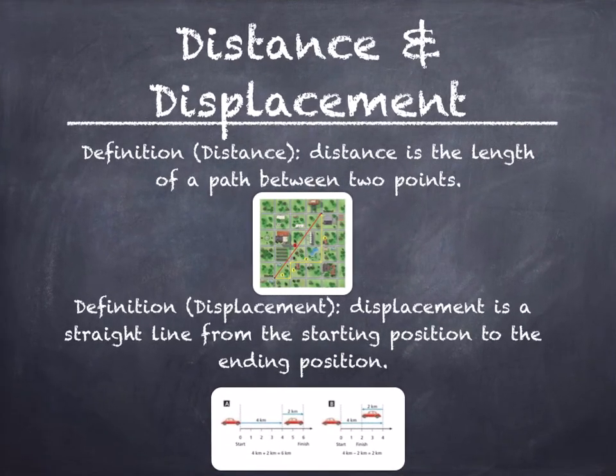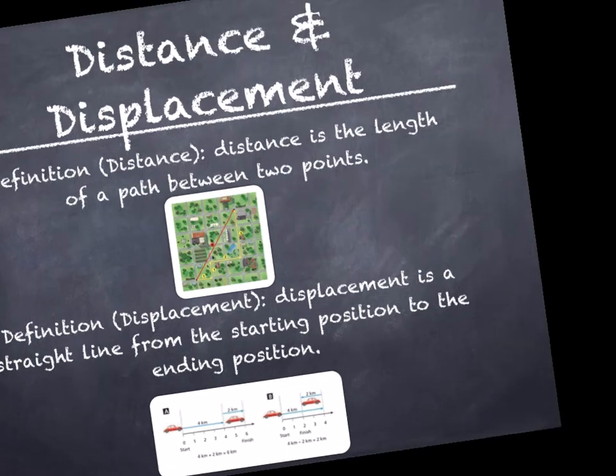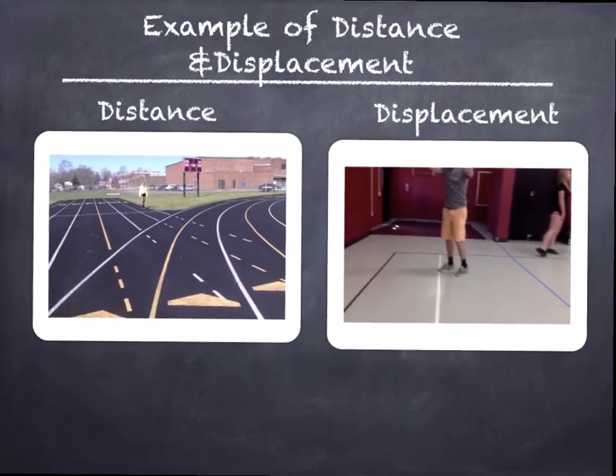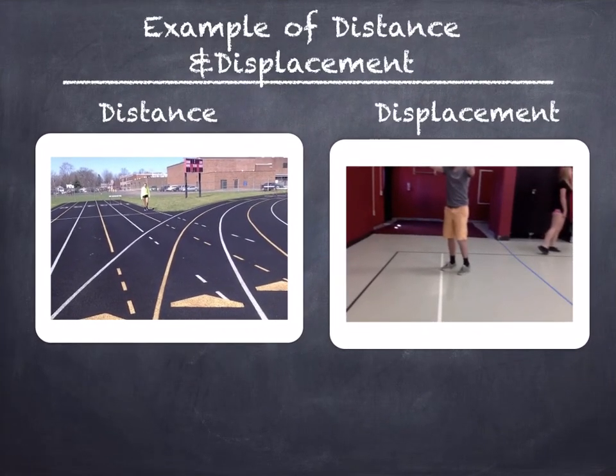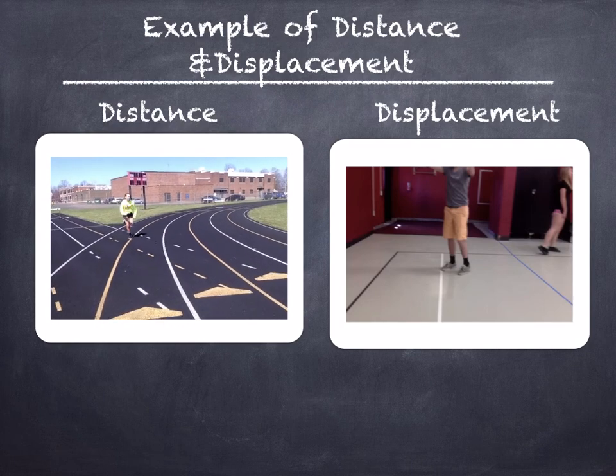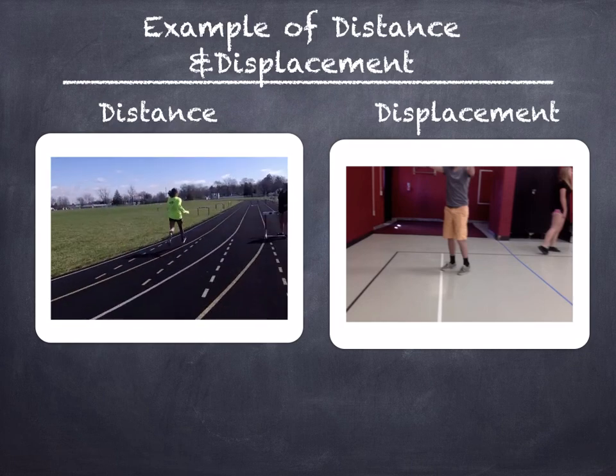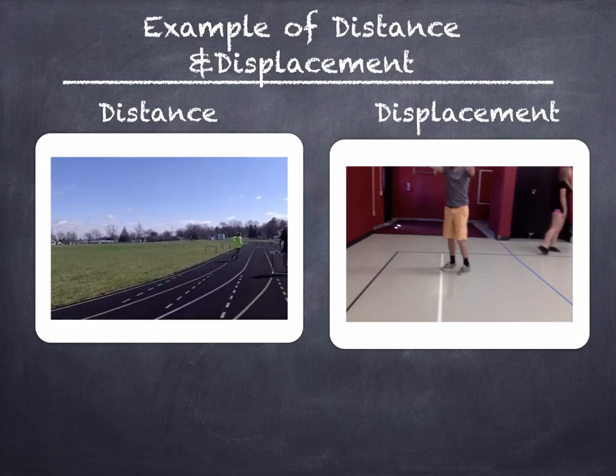Distance and displacement. The definition of distance is the length of a path between 2 points. The definition of displacement is a straight line from the starting position to the ending position. An example of distance would be when you run 30 meters. This would be considered distance because you start in one point and end at another point with the straight path.